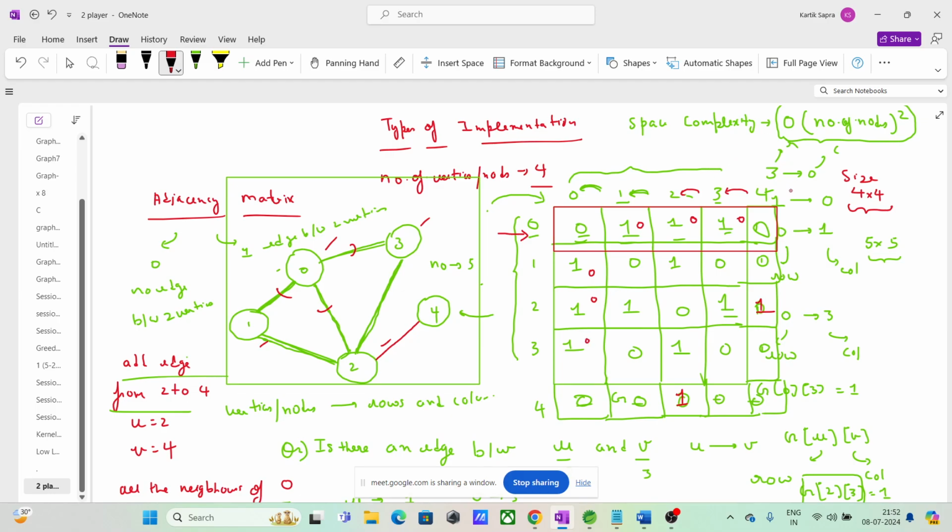Is 4 a neighbor? No. So this is also somewhat order of n. How many operations have you performed? Check it: 1, 2, 3, 4, 5 for checking, making 0 1 2 3 4 5 6. This is roughly linear.